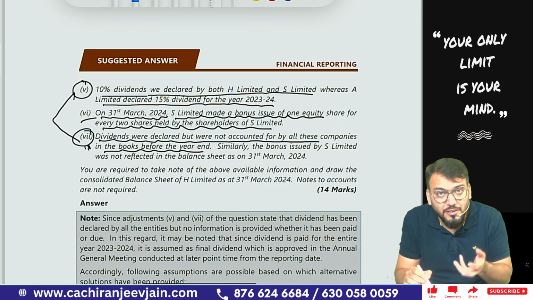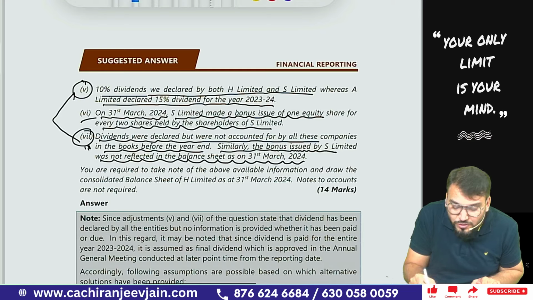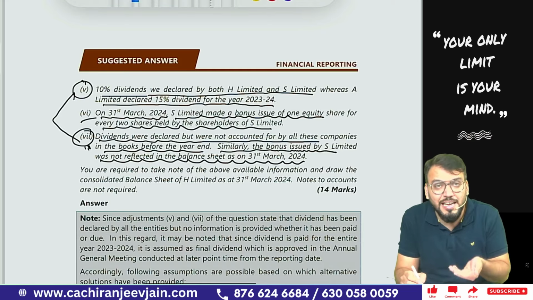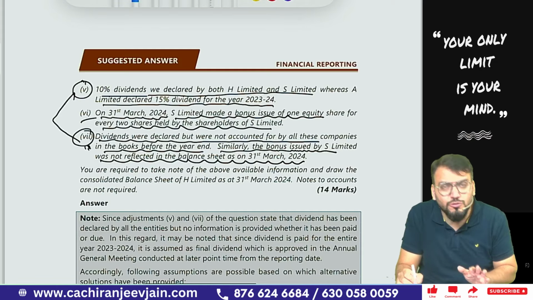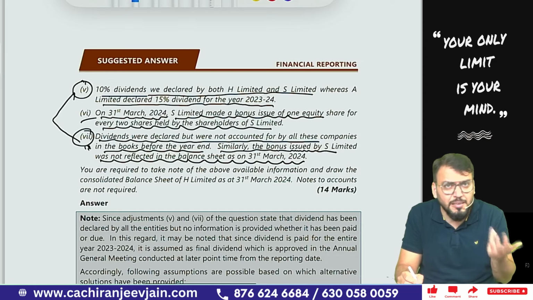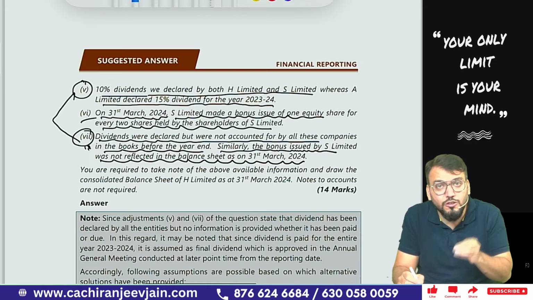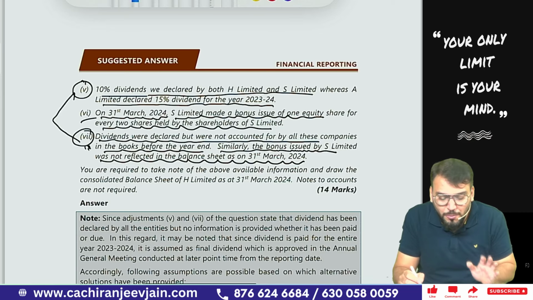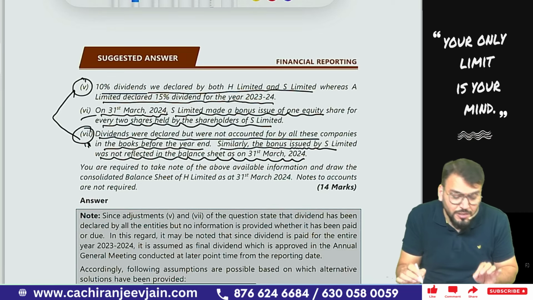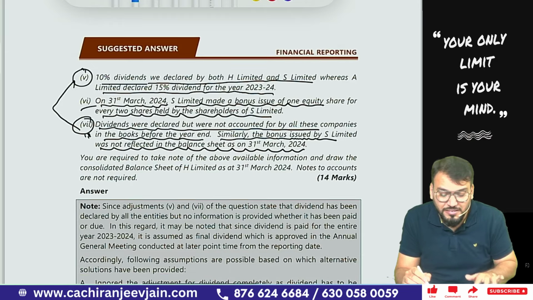What did the question actually want to say? Similarly, the bonus issued by S Limited was not reflected in the balance sheet as on 31st March 2024. For the bonus shares, no journal entry has been done. This point we have understood, because a similar question was done in our class, and a similar question was given in a previous examination also. The bonus shares were declared but no journal entry has been done. Now we only need to understand point number 5 and point number 7 related to dividend. What can be the possible assumptions from the examination point of view?